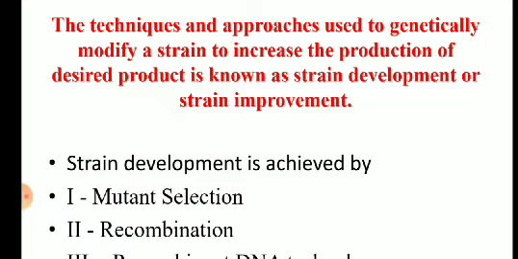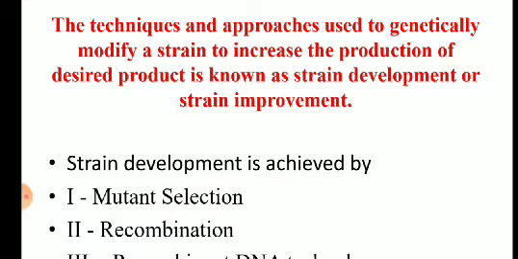We genetically modify the organism so that the production ability of the organism is greatly increased. The process, the technique, the approach by which we increase the production of the desired product by modifying the organism is called strain improvement or strain development.